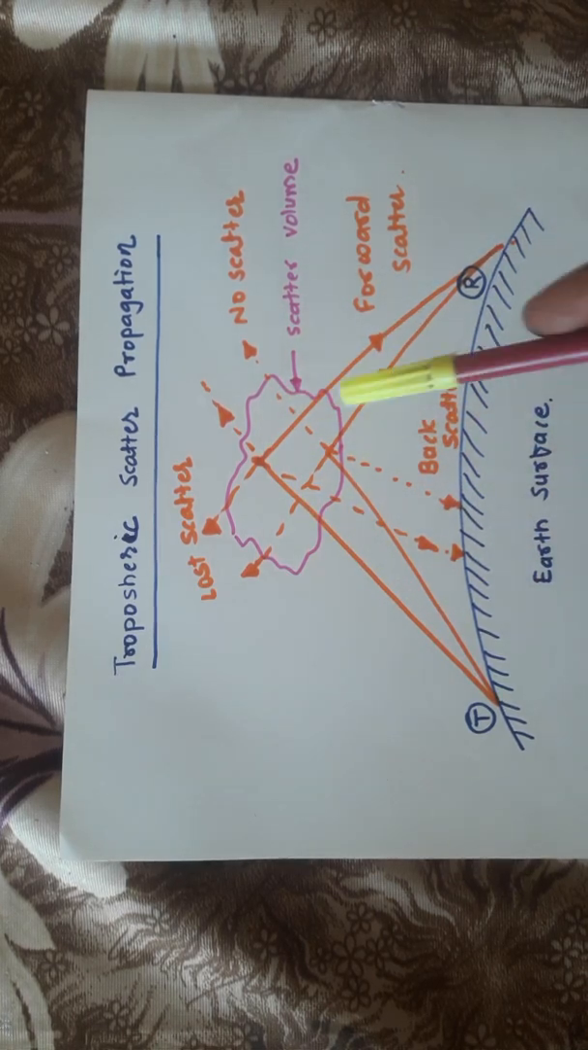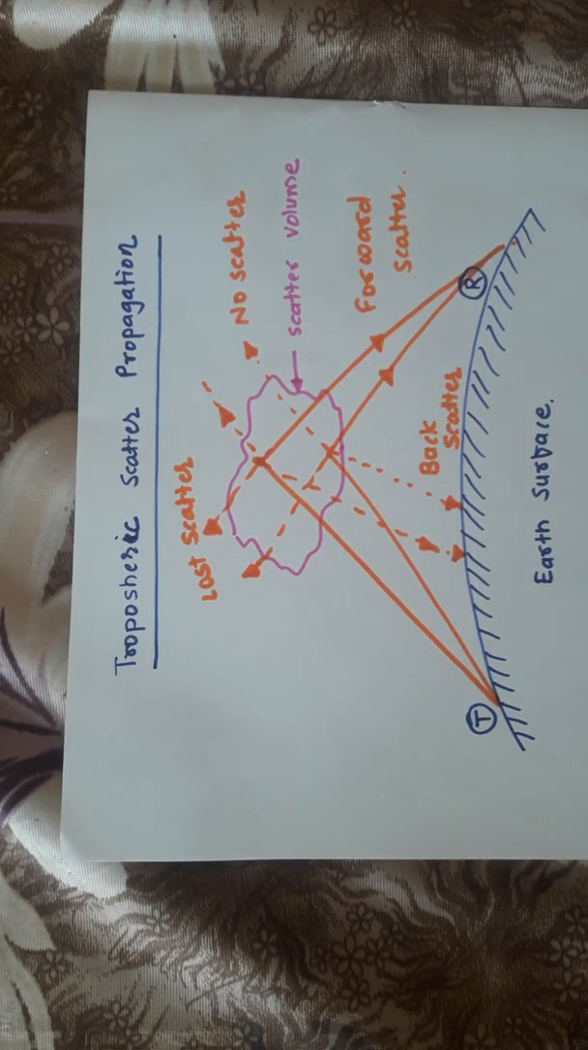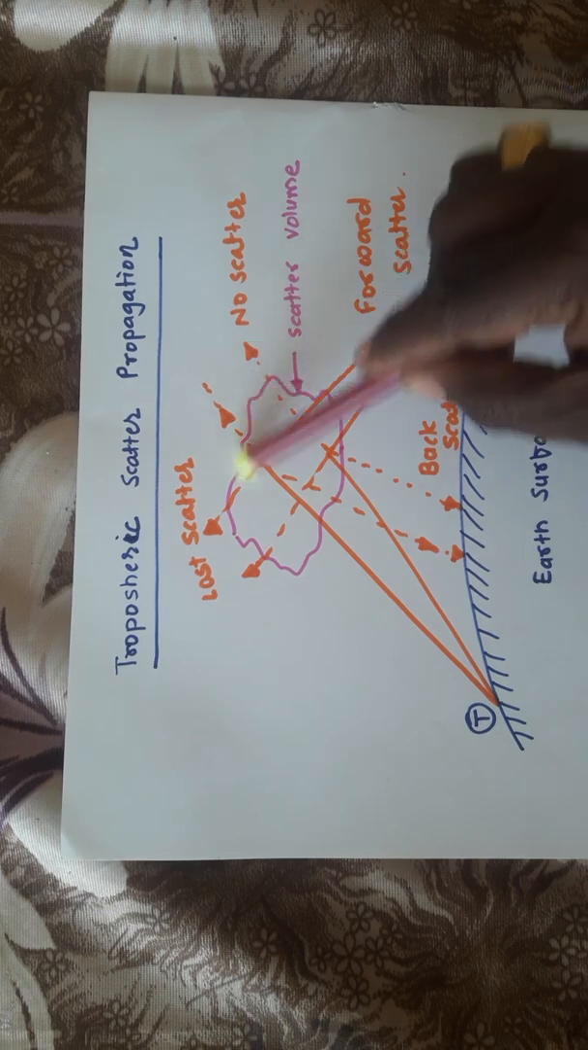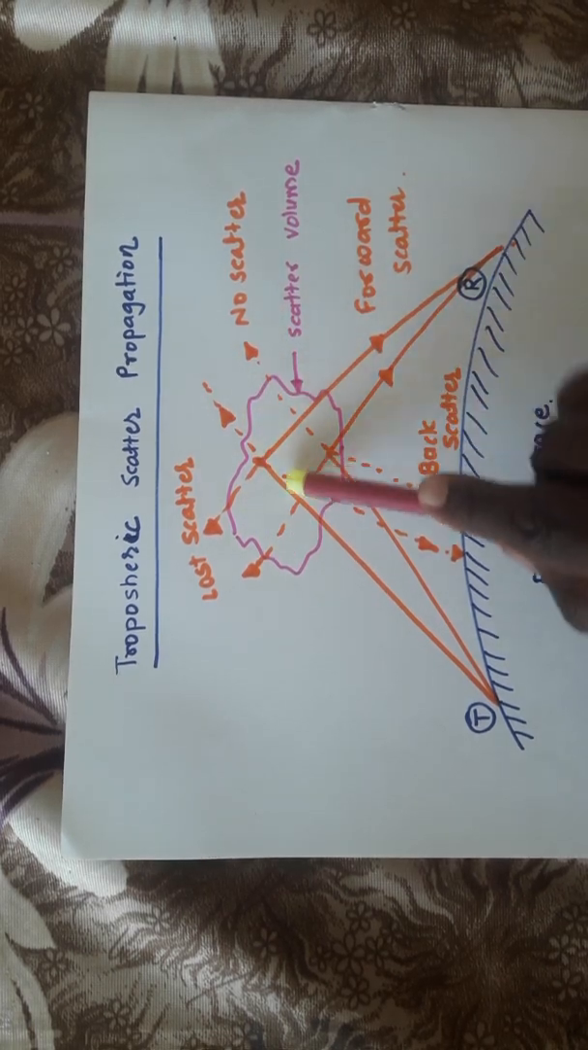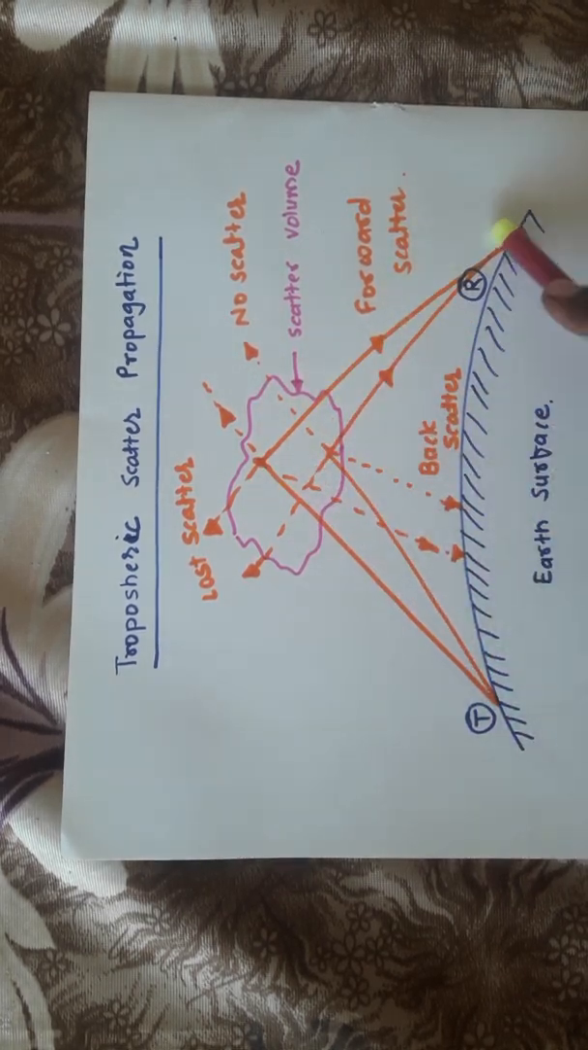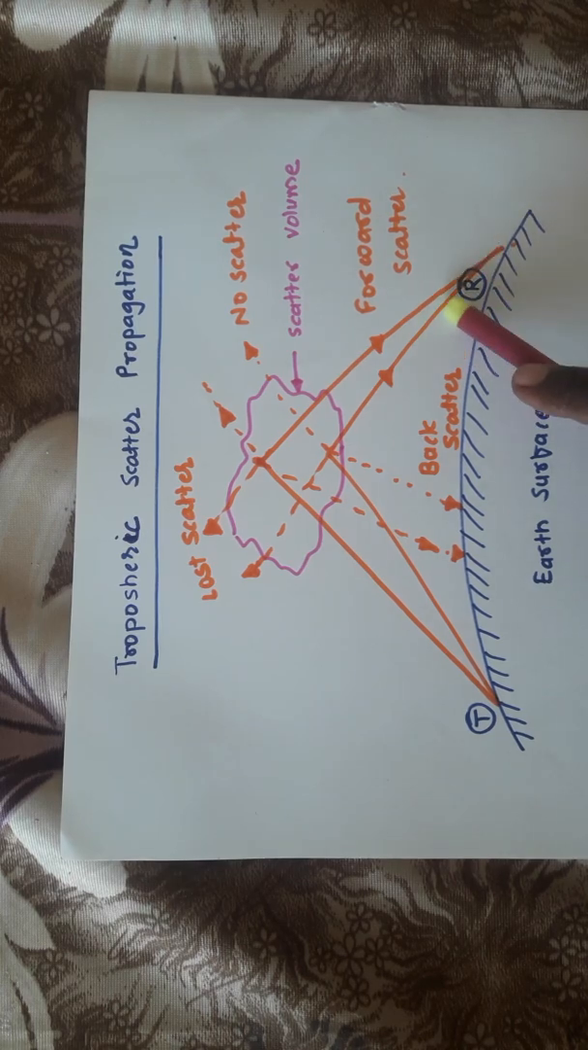As we previously discussed in duct type of propagation, the reflection of the signal itself is done. Now in this particular troposphere you are observing, the signal gets transmitted from the antenna here. In this scatter volume the scattering is done, and that signal will then be given to the receiving antenna. That's why the communication is done from your transmitter to the receiver.